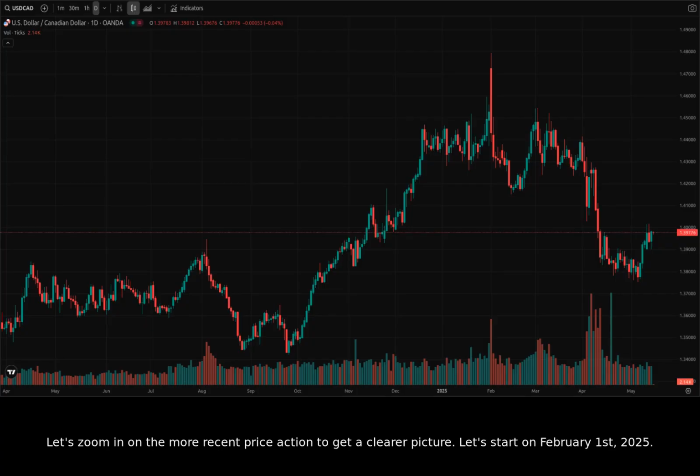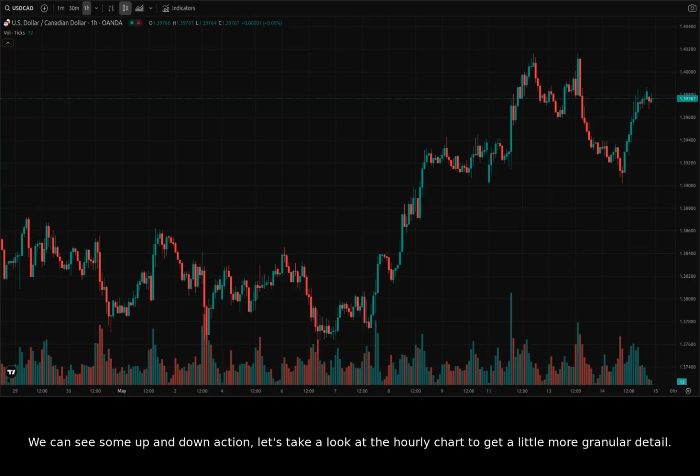Let's start on February 1st, 2025. We can see some up and down action. Let's take a look at the hourly chart to get a little more granular detail. Looking at the 1-hour chart, we see consolidation and ranging behavior recently.